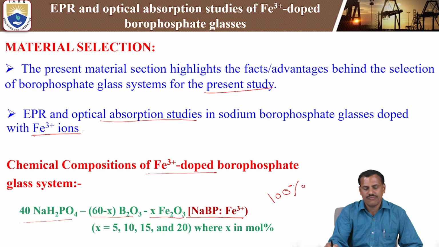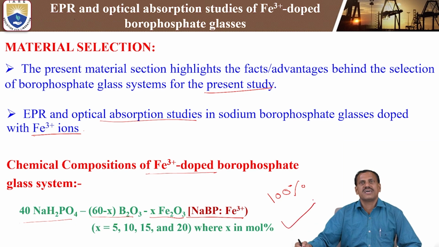So we are taking 40% of sodium phosphate, 60 minus X of boron trioxide, and X mole percentage of iron trioxide. Here we vary the X percentage, that means the iron content is varied, while at the same time the borate concentration reduces as 60 minus X. So X equals 5 mole percent, 10, 15 and 20 mole percent. This is the present glass composition.